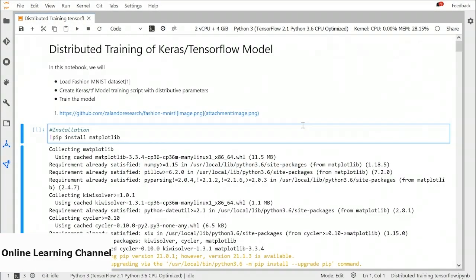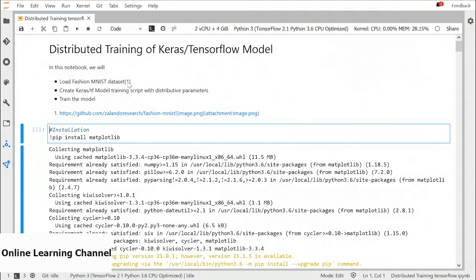Welcome to the demo about distributed training of Keras TensorFlow model. We know that there are two options of distributed training in SageMaker. Either we can use data parallel approach or model parallel approach. In this notebook, we will follow data parallel approach, which is the recommended approach.